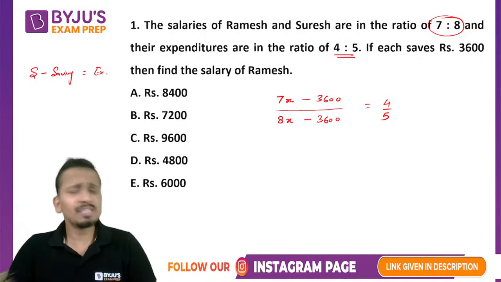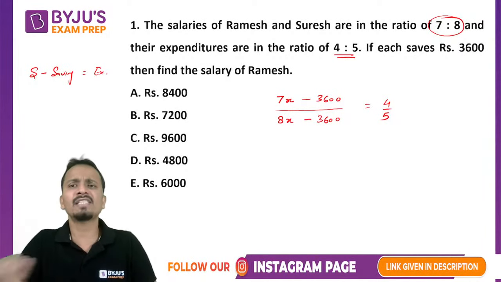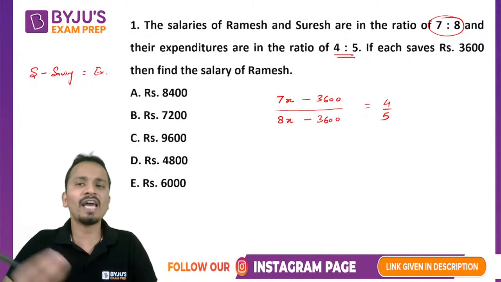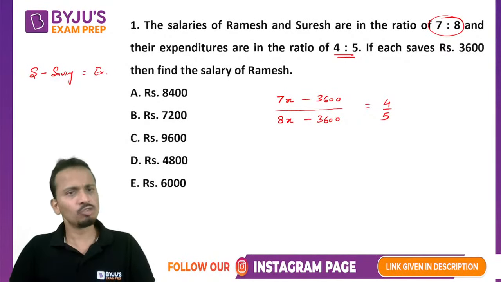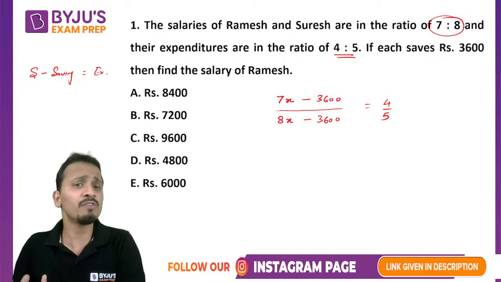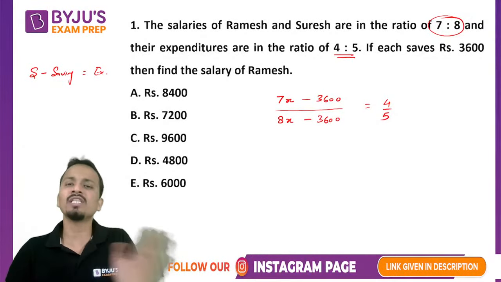Some students will use 2 variables for this question. They will assume the salaries as 7x and 8x, and also the expenditures as 4y and 5y. That is another way of doing it, but there will be 2 variables involved and it will be a little lengthier.